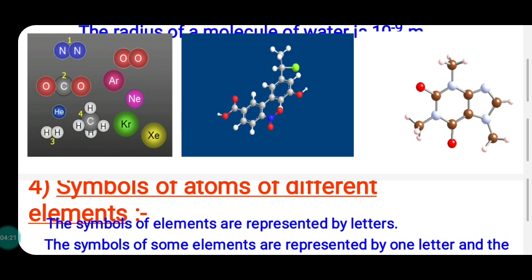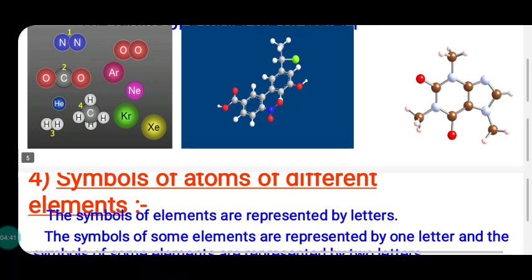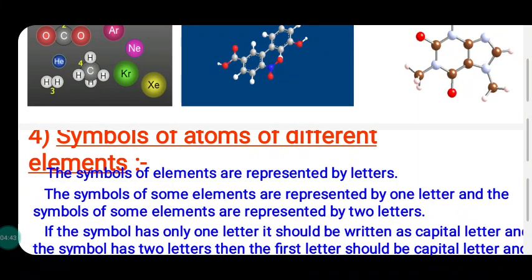So, shorthand representation can be followed. Symbols are the shorthand representation of an element, or an element can be represented with the help of symbols. It is the shorthand representation of an element.